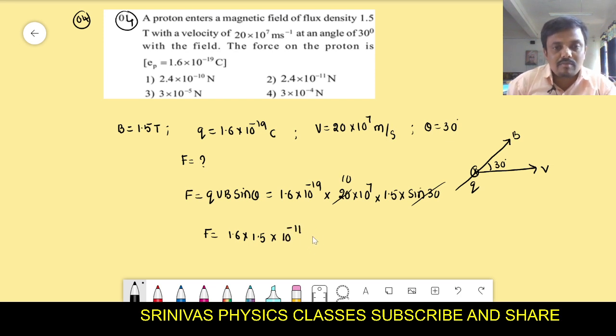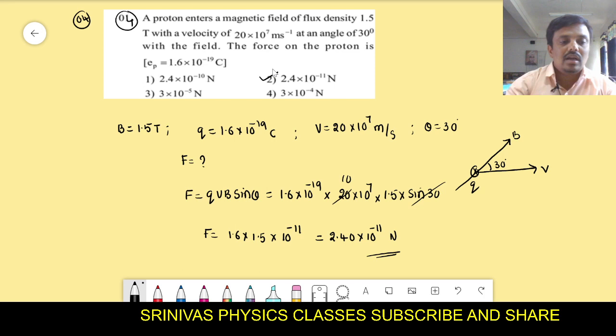If we multiply both of them, 1.6 into 1.5, we will get 2.40 into 10 to the power of minus 11. This is the force, unit is Newton. That means the second option is the right option. Let's go for the next problem. You take the screenshot and note it. That is the fifth problem I am going to explain.